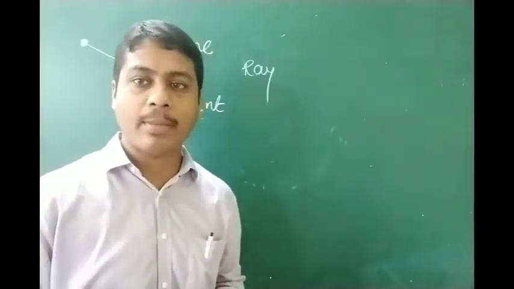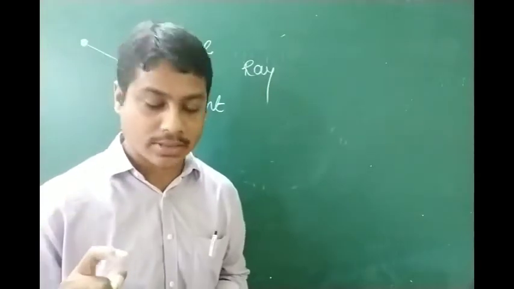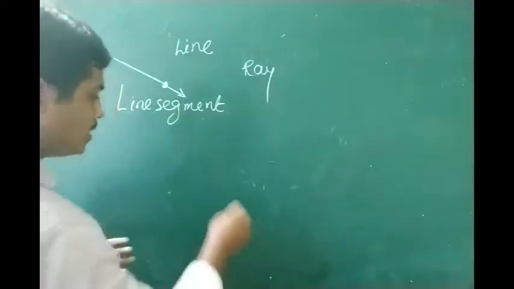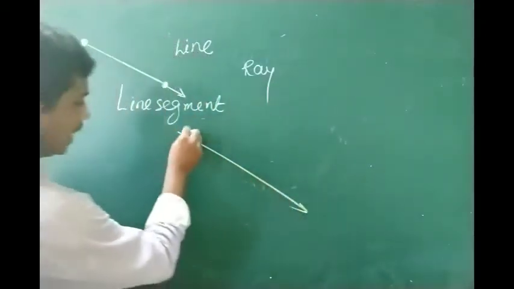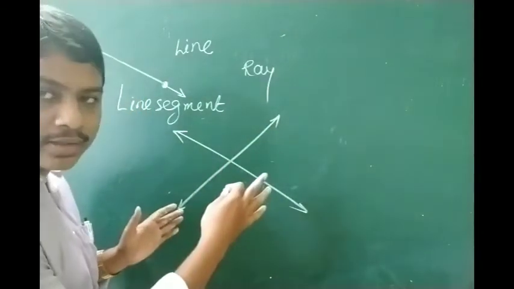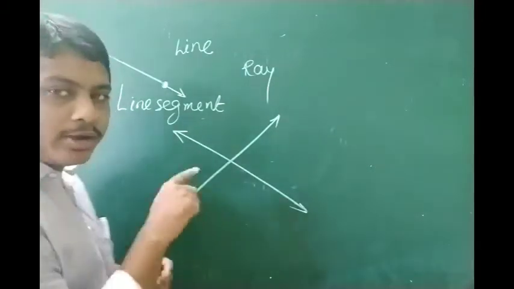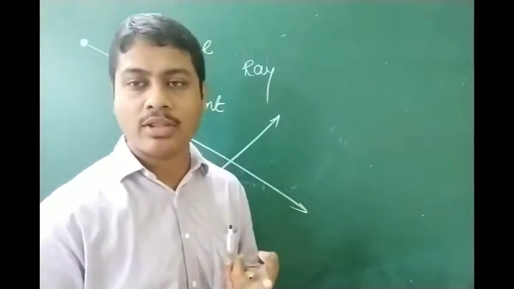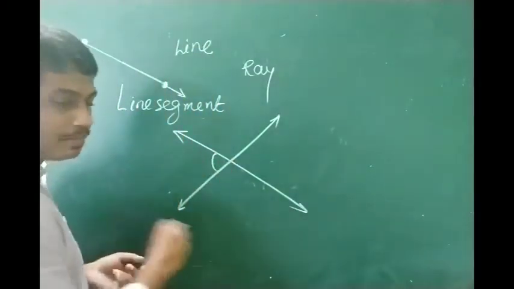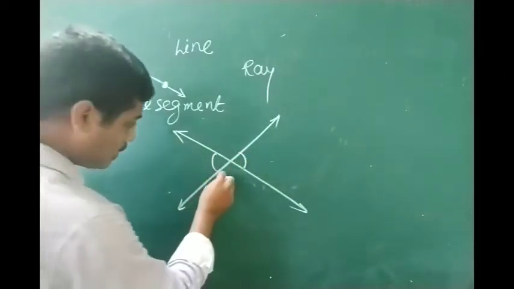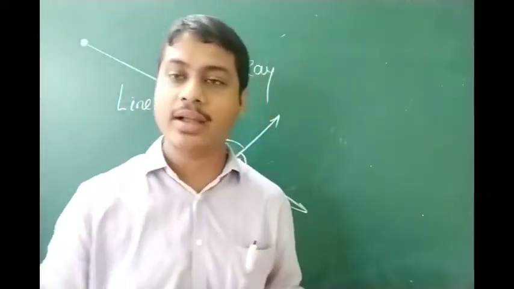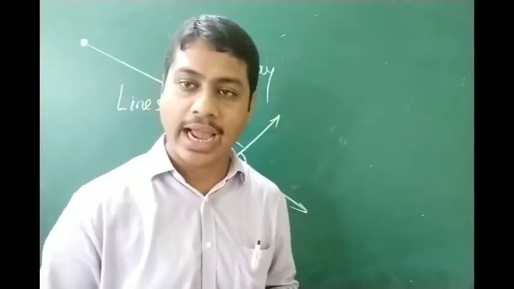So let us now discuss the angles. What are angles? Suppose there are two lines, or two line segments, that I have drawn. Suppose this is one line, this is another line. When there is an intersection of two lines or line segments at the point of intersection, it forms angles. Now which are the angles? This is one angle, this is one angle, this is one angle, and this is one angle. So these are called the angles. So when does an angle form? When there is an intersection of lines or line segments.